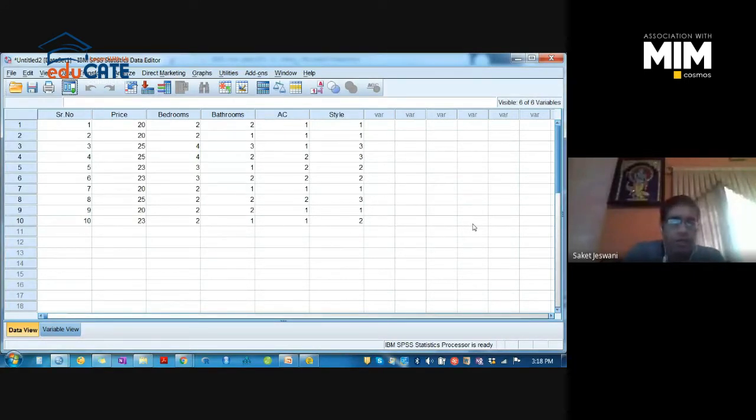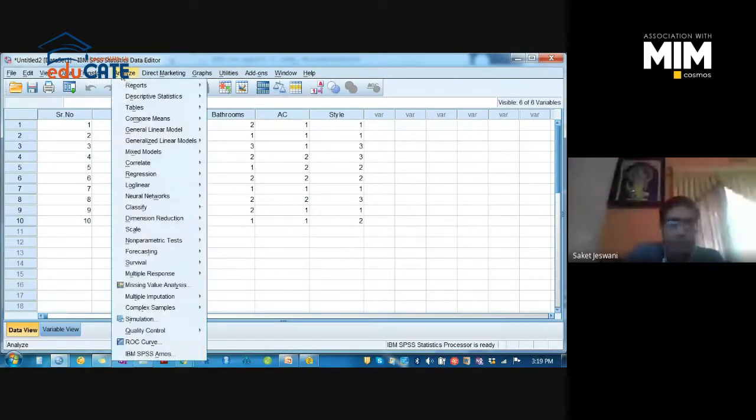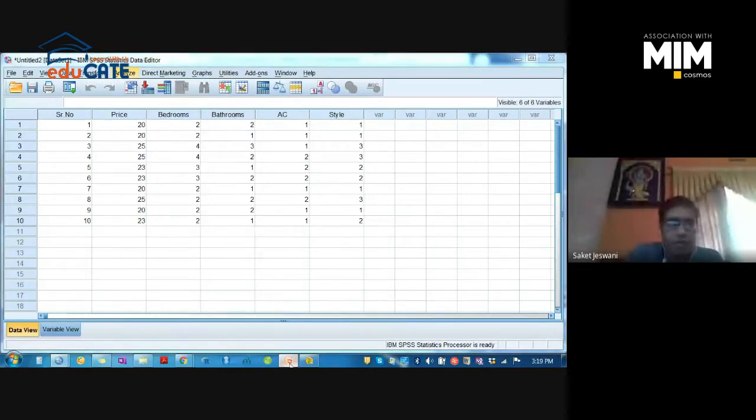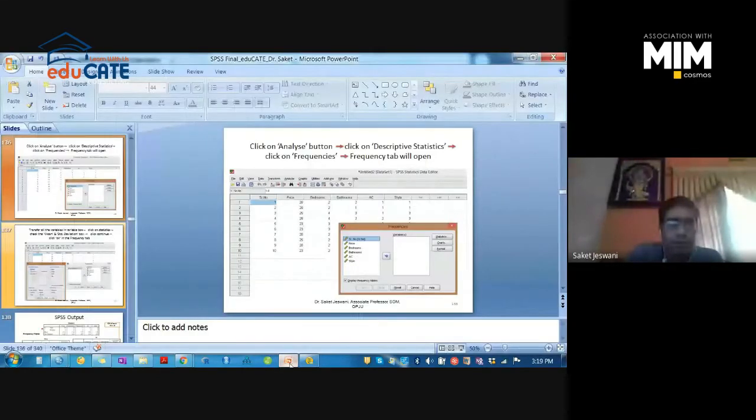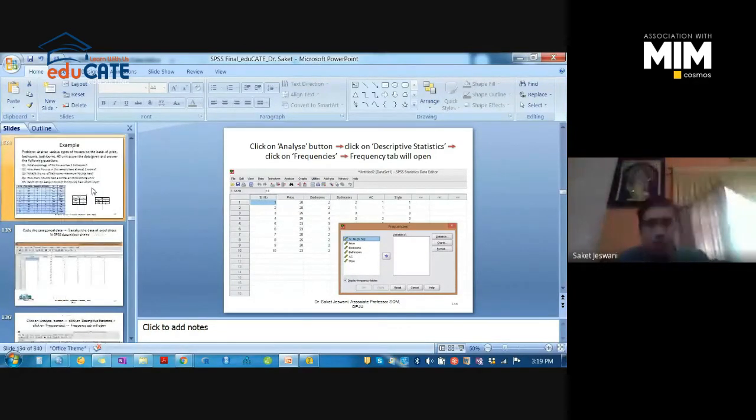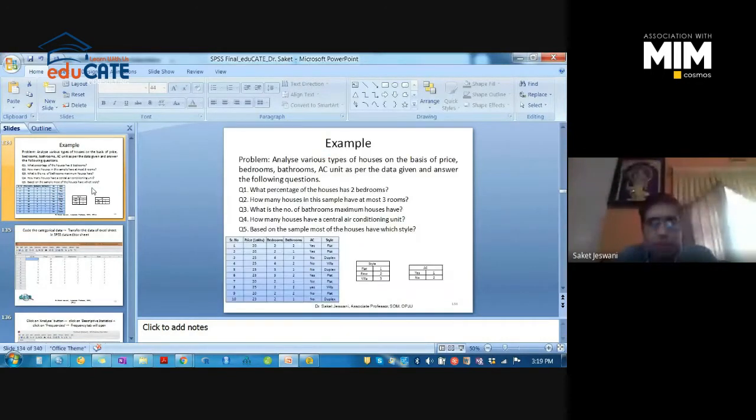Now go to analyze. You have 5 questions that have been asked in the example, and you have to answer those 5 questions. Frequency is the appropriate test to analyze or answer these questions. So, what is the percentage of houses that have 2 bedrooms?